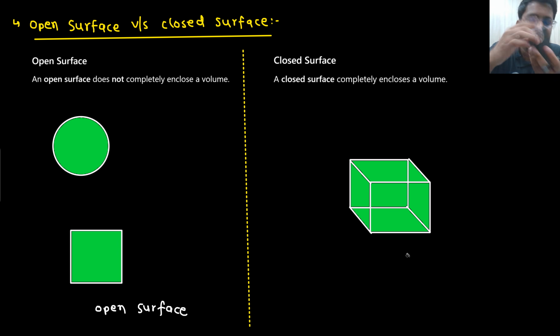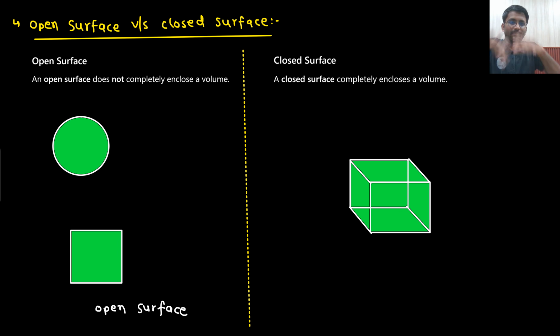Is this one open surface? Yes. Is this one open surface? Yes. Open surface, open surface. 6 open surfaces are enclosing a particular volume. Right? They are enclosing a particular volume inside.